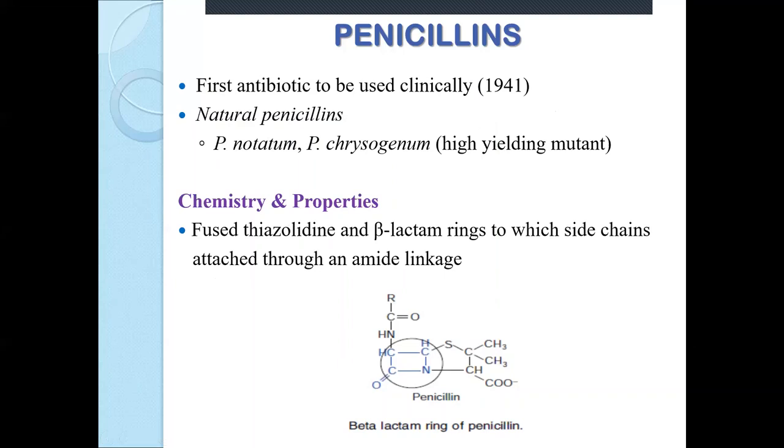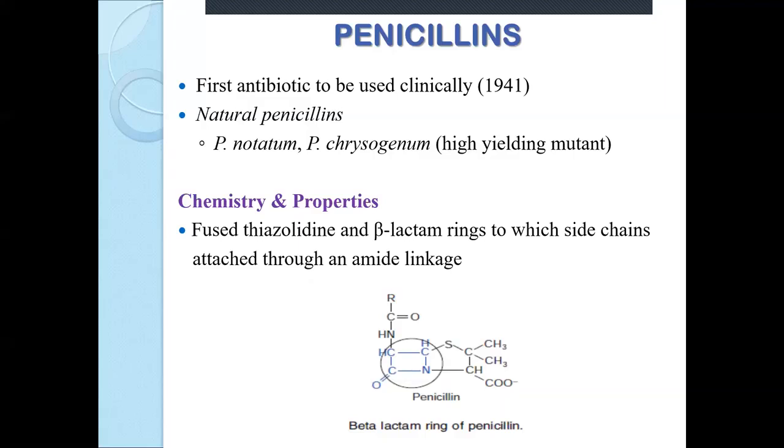Coming to penicillin, it is the first antibiotic which was started in clinical use in 1941. As you know, it was a chance or accidental discovery, when for certain other experiments a mold was prepared and it was found that there was inhibition of certain things, and that was because of the penicillin.